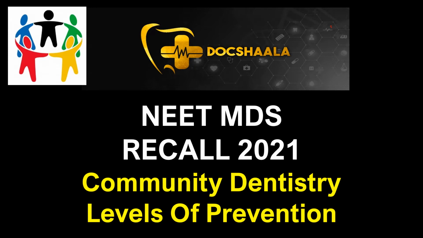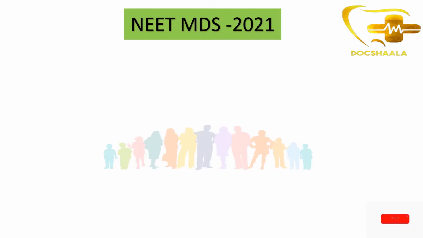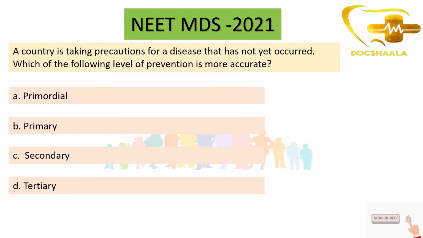In this series of videos of NEET MDS 2021 recall, we are going to see about the levels of prevention topic from the subject community dentistry. This is a very simple topic, but it is very important also. The question they asked in NEET MDS 2021 was: a country is taking precautions for a disease that has not yet occurred. Which of the following levels of prevention is most accurate? The options given were primordial, primary, secondary and tertiary.